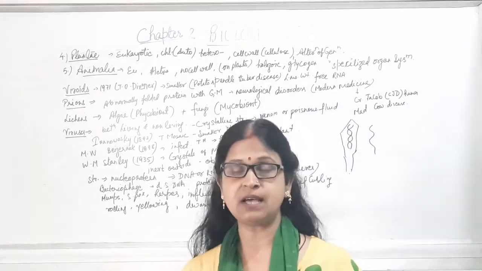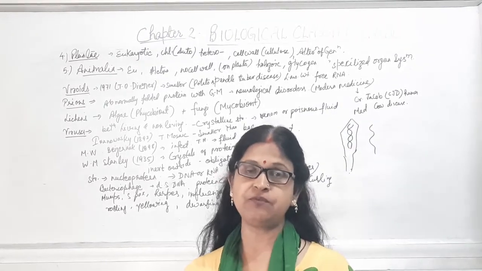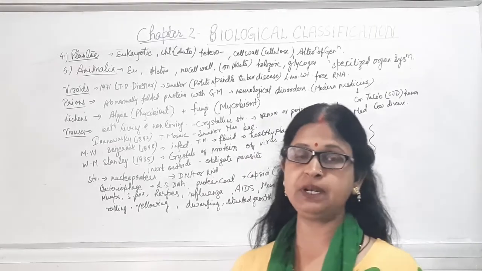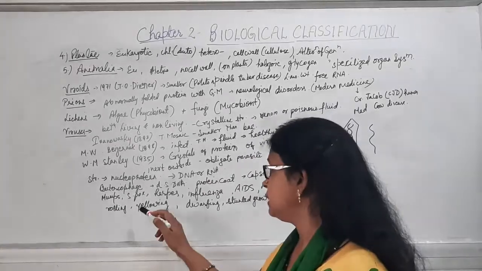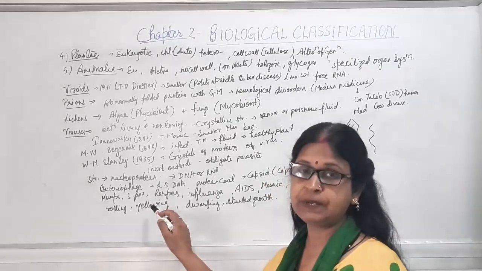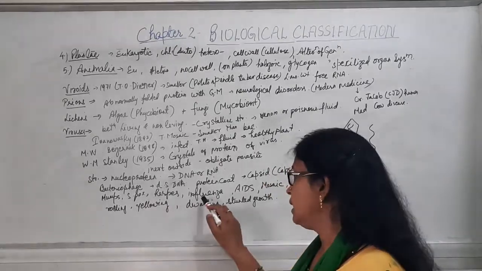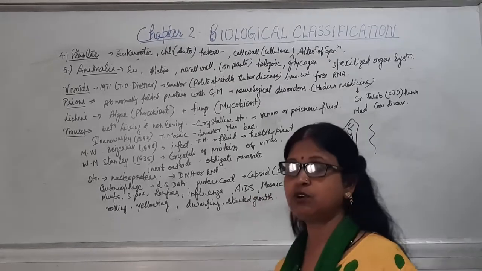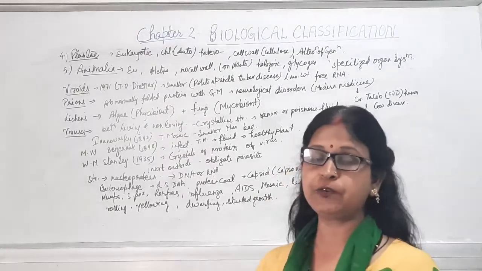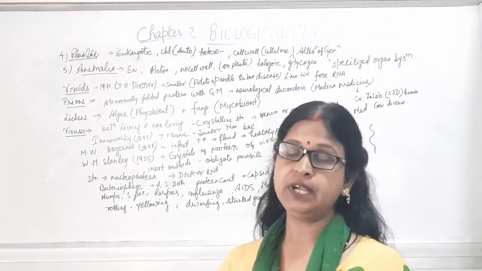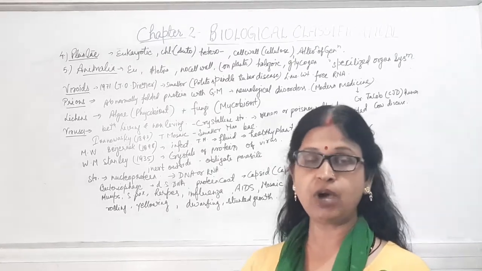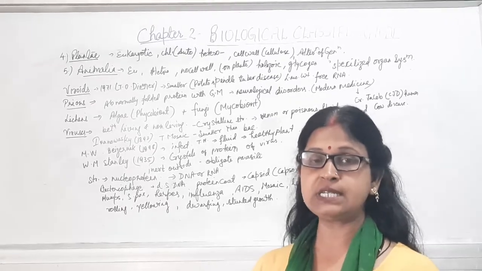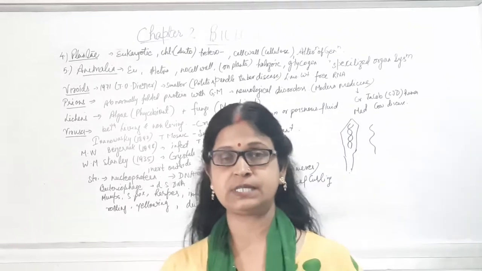Now these viruses are responsible for various types of disease in humans, animals as well as plants. For example, mumps, smallpox, herpes, measles, influenza, AIDS, then different types of mosaic in plants, leaf rolling, curling of leaf, yellowing of leaf, then dwarfing and stunted growth.